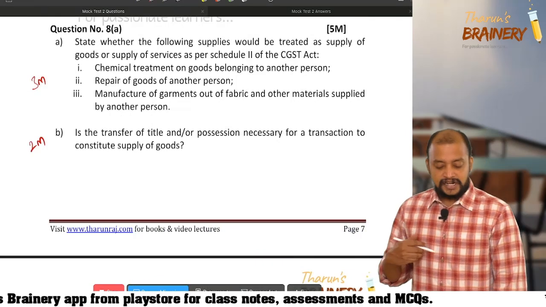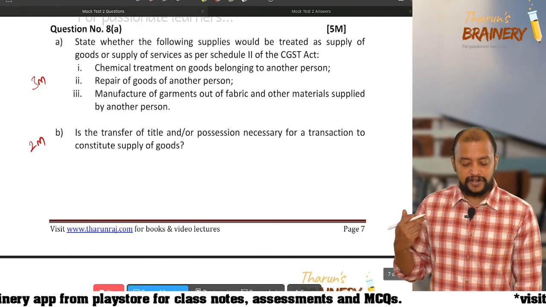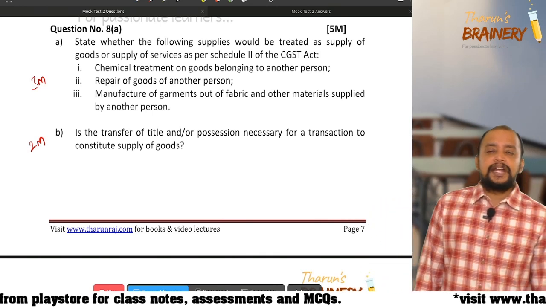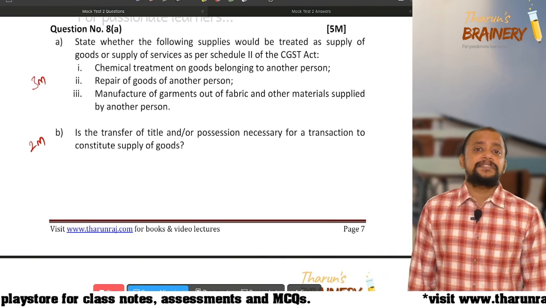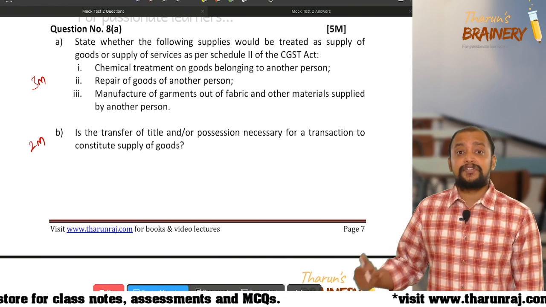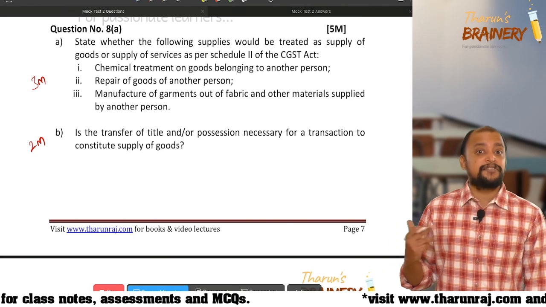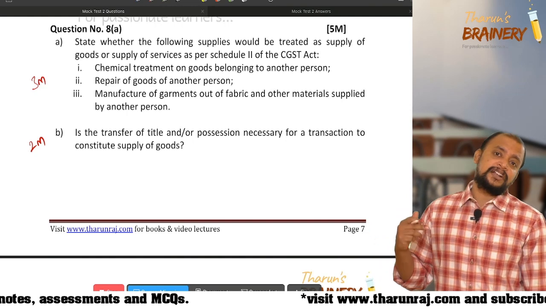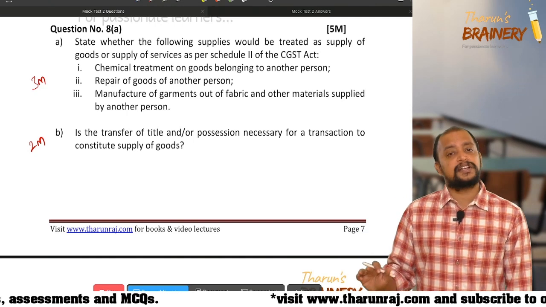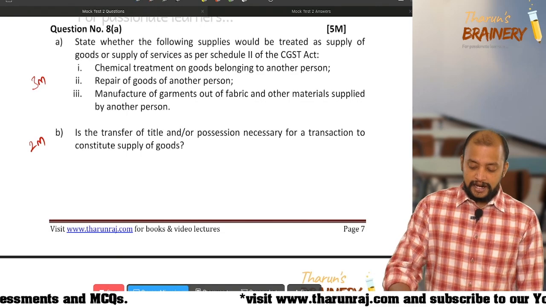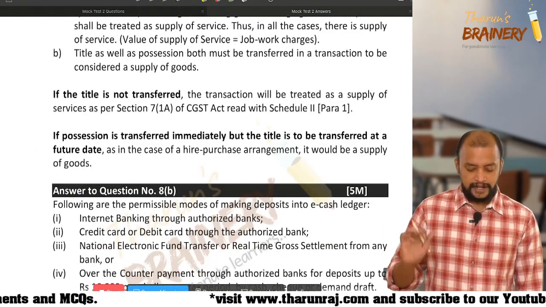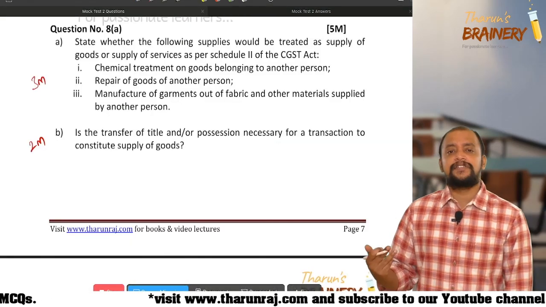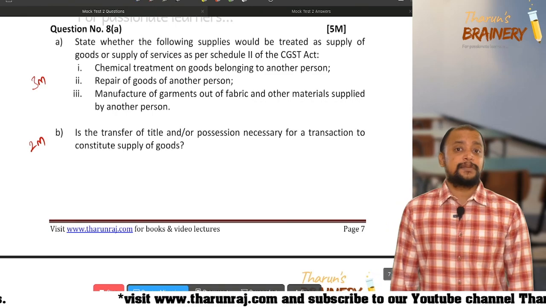Then next, is transfer of title and/or possession necessary for a transaction to constitute supply of goods? Yes. Whenever an activity involves a transfer of title in goods, whether at present or at a future date, it will be treated as supply of goods. So possession may be present and the title transferred at a future date, and it is treated as supply of goods only. Suppose the title is not transferred but only the right to use is given, with possession, it will be treated as supply of service.